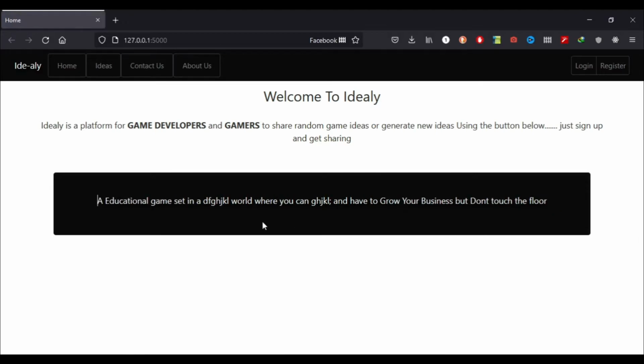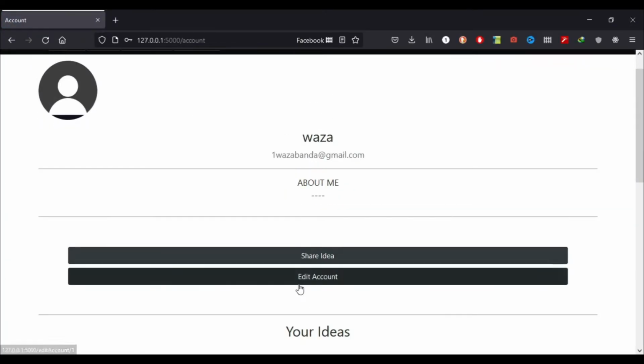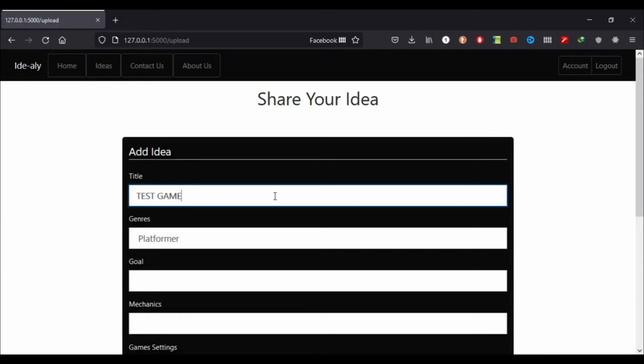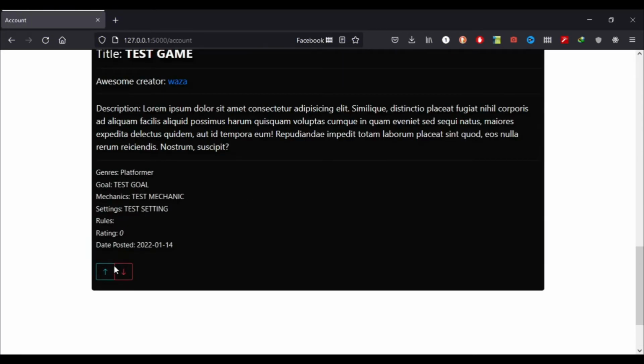So now that we had ideas being generated on the screen, this was good and all, but it's really bland. So after some coding on the back end, we have user accounts. And with those user accounts, I also made it where users can actually post their ideas onto the platform. And after a bit more coding, I added a Reddit style upvote and downvote system.